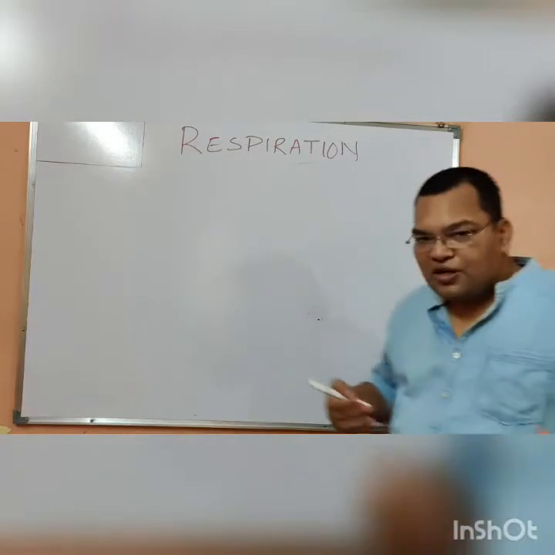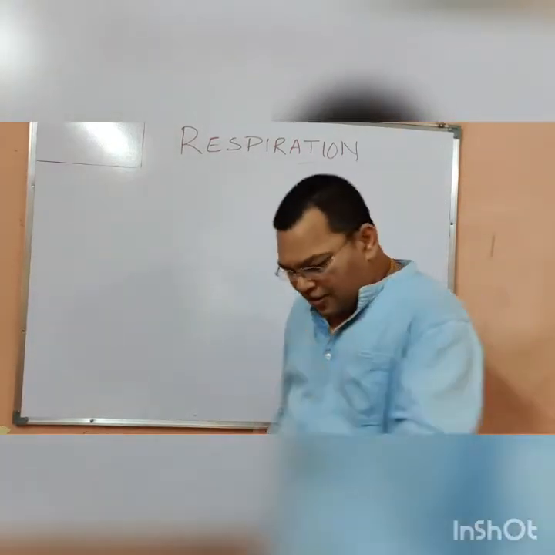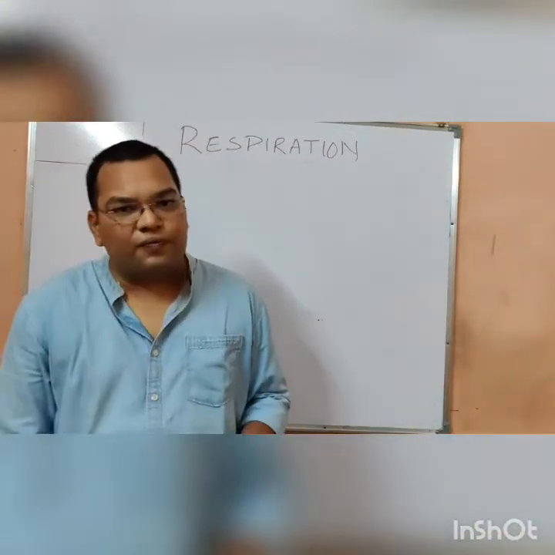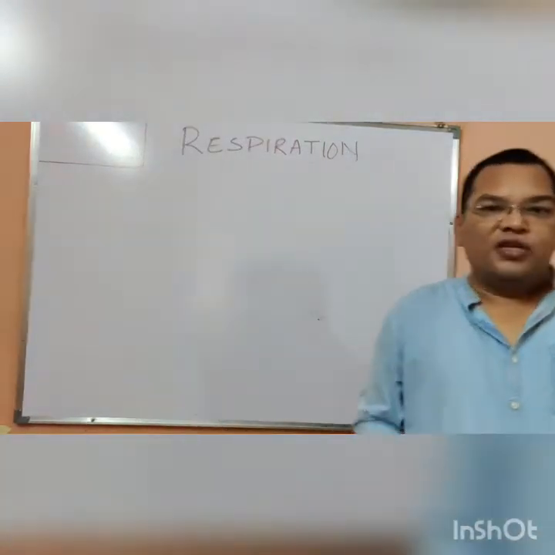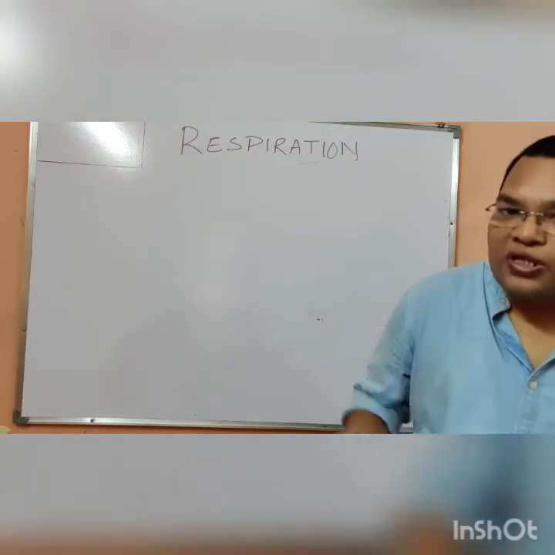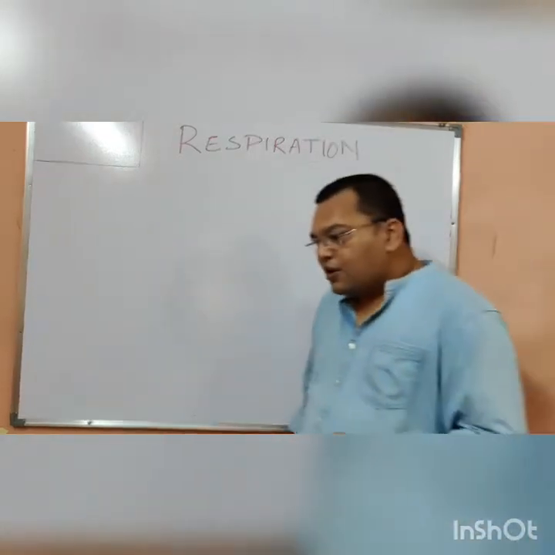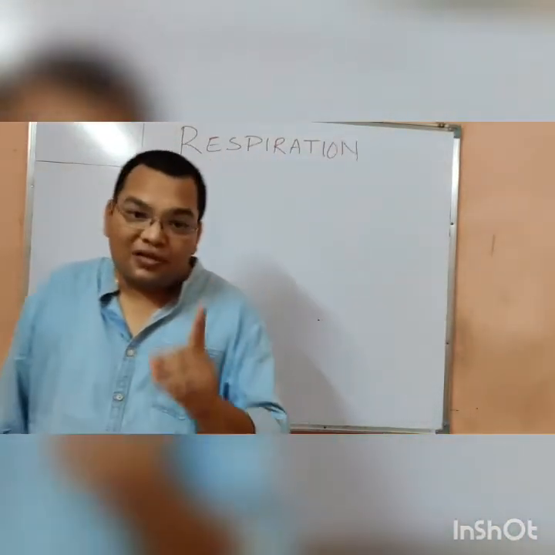For example, we live on the land and the fishes live in the water. So why is the breathing rate of the fishes more than ours? The answer is very simple.